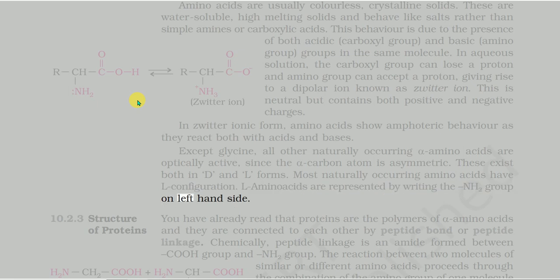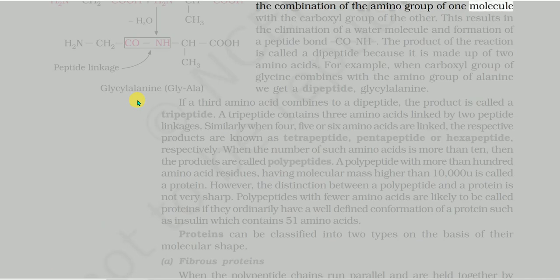You have already read that proteins are the polymers of α-amino acids and they are connected to each other by peptide bond or peptide linkage. Chemically, peptide linkage is an amide formed between COOH group and NH2 group. The reaction between two molecules of similar or different amino acids proceeds through the combination of the amino group of one molecule with the carboxyl group of the other. This results in the elimination of a water molecule and formation of a peptide bond CO-NH. The product of the reaction is called a dipeptide because it is made up of two amino acids. For example, when carboxyl group of glycine combines with the amino group of alanine, we get a dipeptide, glycylalanine.